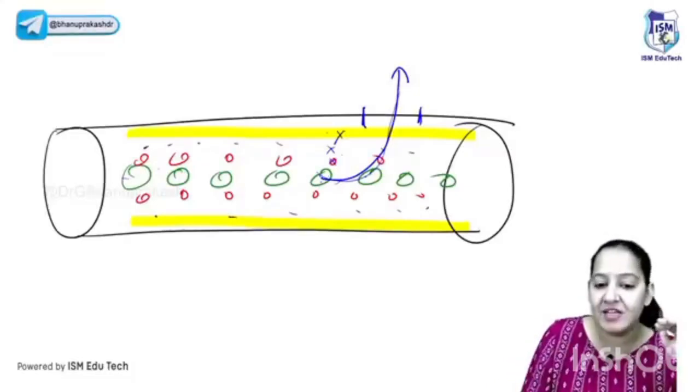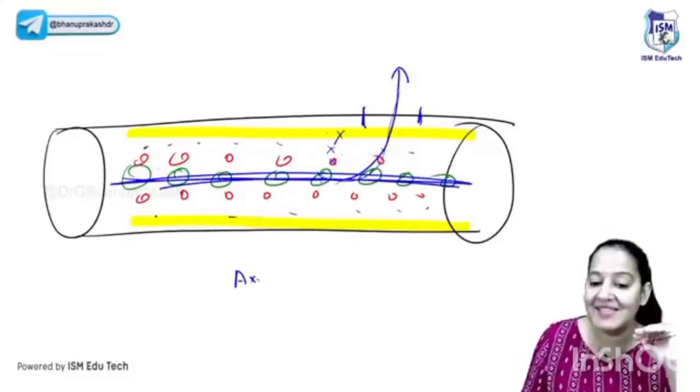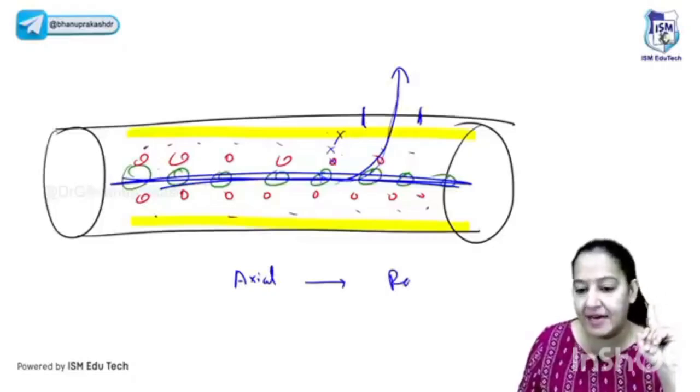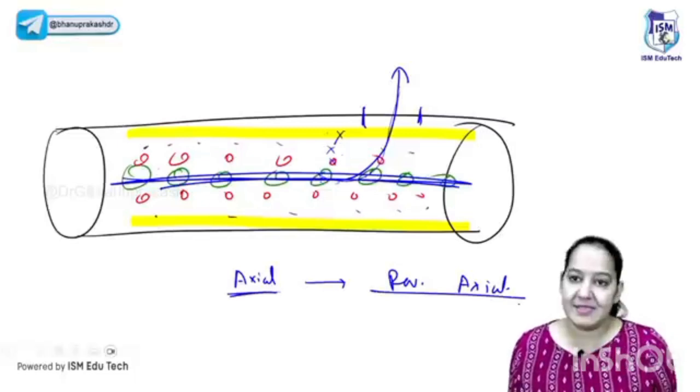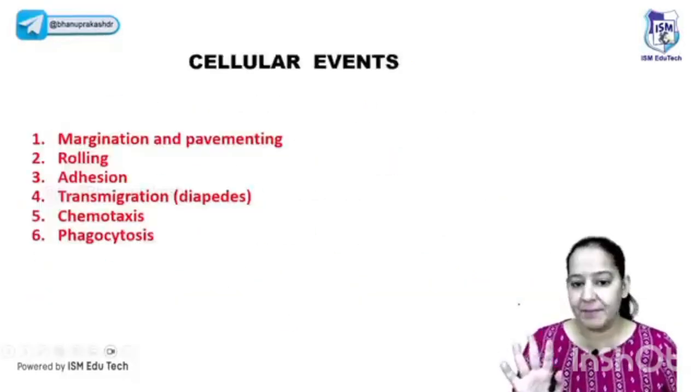You got my point? Normally, when the WBC travel at the center, it is known as axial blood flow. So basically, we want to convert axial to reverse axial, in which we want to take the WBC from the center to the periphery. So this is the thing. Let me tell you the 6 steps now. This is the summary. These are the 6 steps.